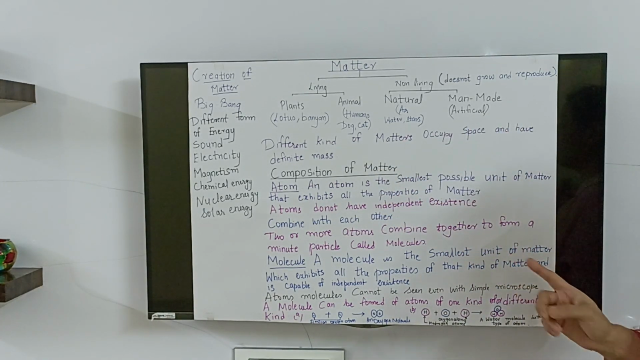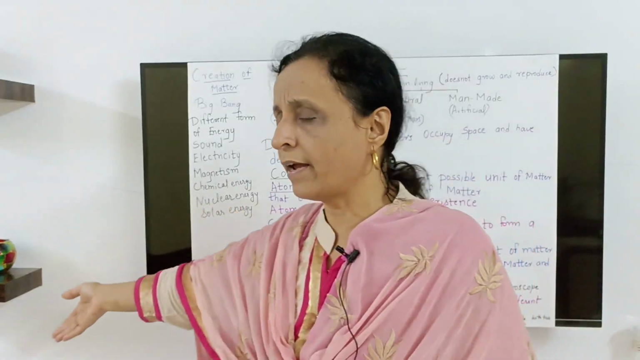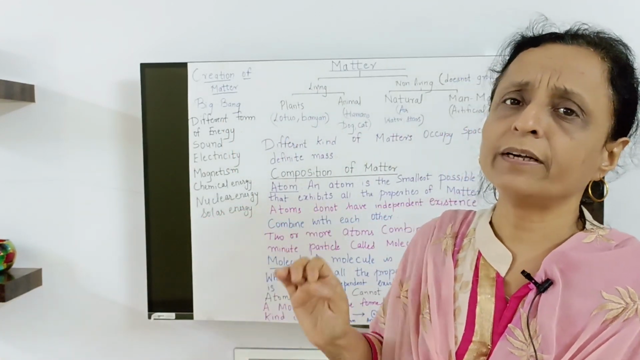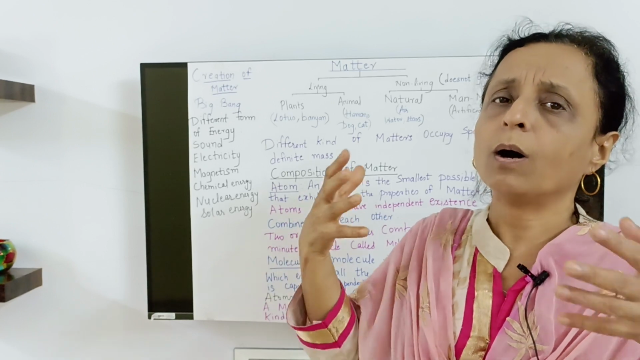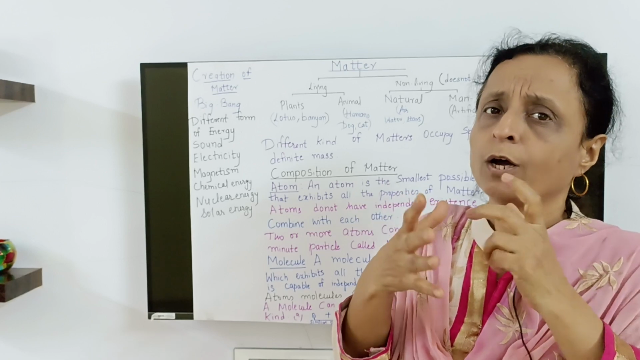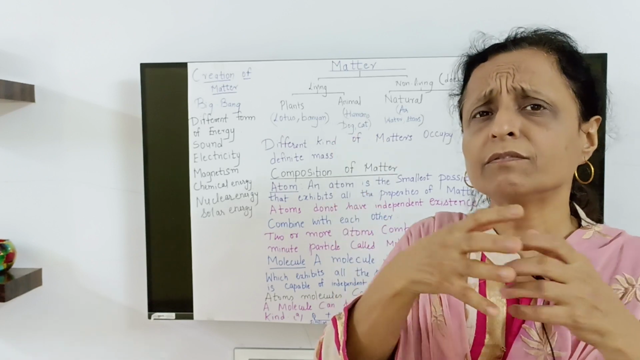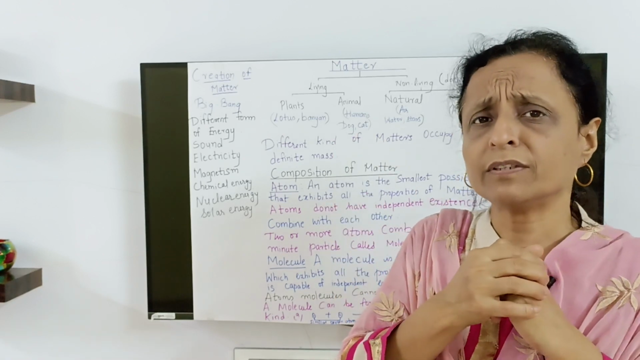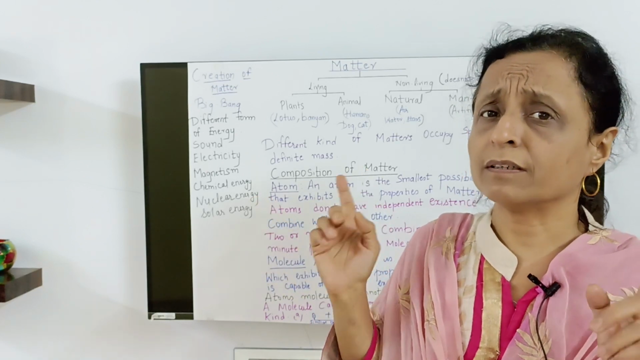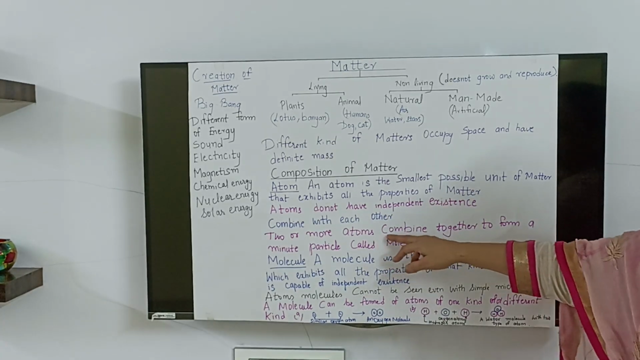Atoms do not have independent existence. You won't see atoms lying around here and there. They are not capable of independent existence. All iron atoms will come together to form a lump. All gold will come and form a lump. All oxygen will come together, all nitrogen will come together. So an atom is not capable of individual existence. Two or more atoms combine together.